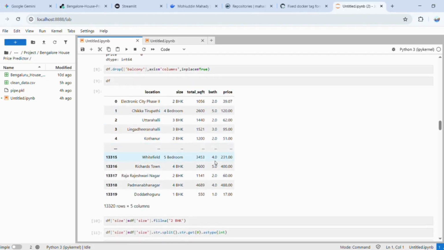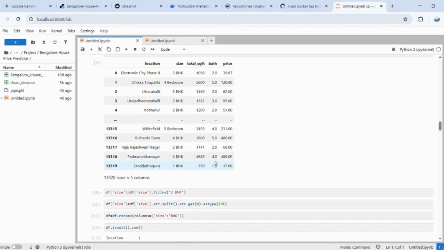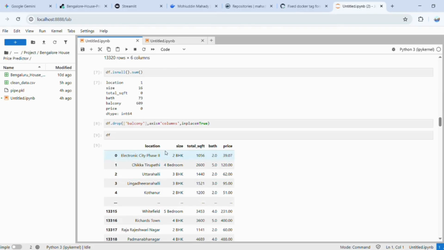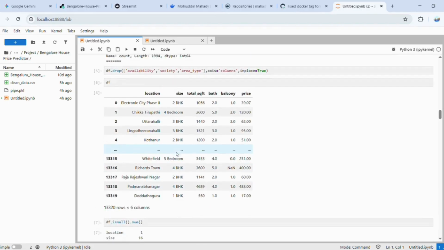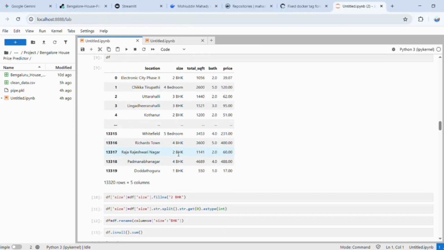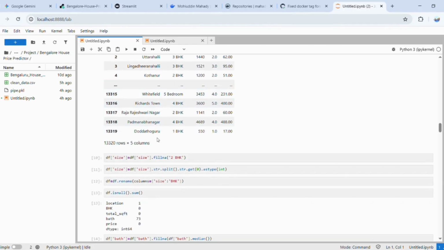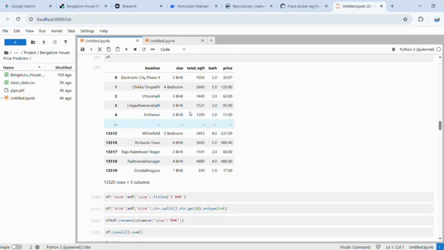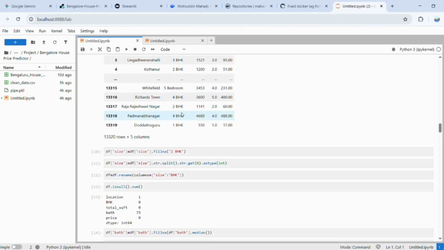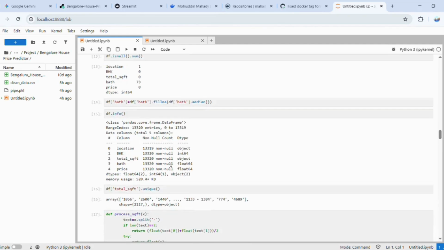Now I deleted some null values, I filled some null values. As you can see, I filled null values of the BHK, I would say, like bathroom, hall and kitchen, that is BHK in short. And on average I entered 2 on every aspect where there were null values. I filled them with 2 BHKs, and I changed the data types to integer, and then I again checked the null values for another column.